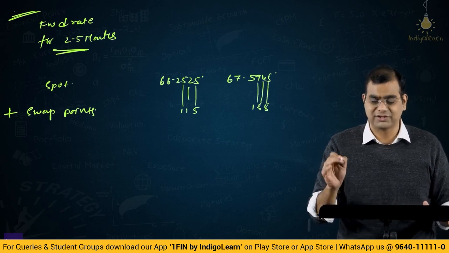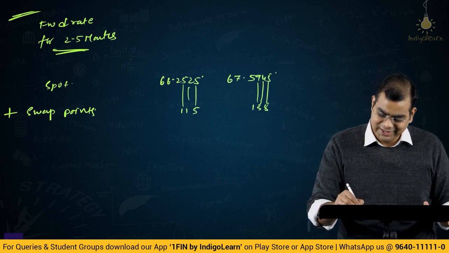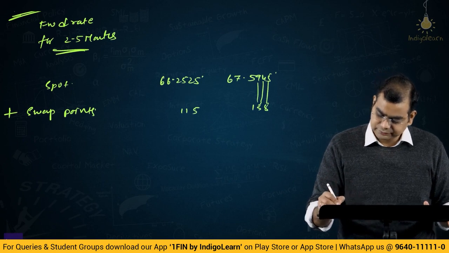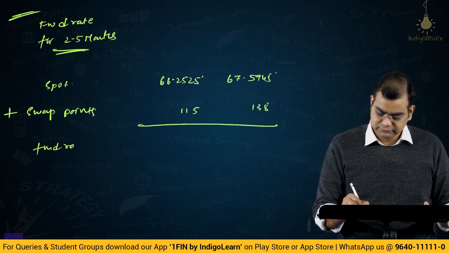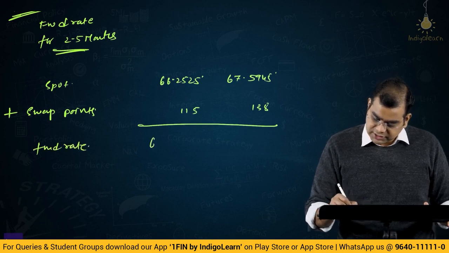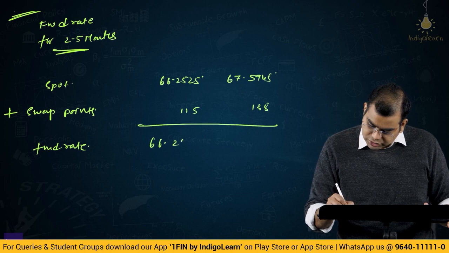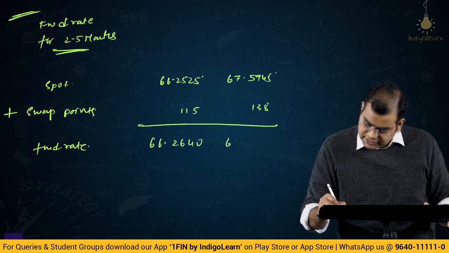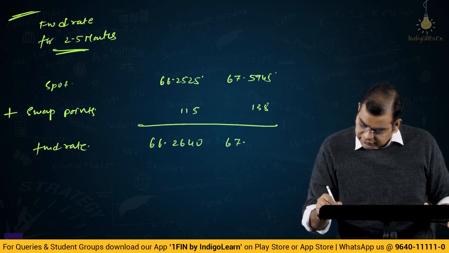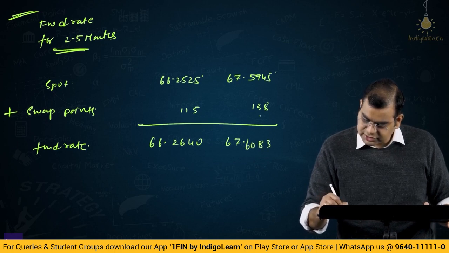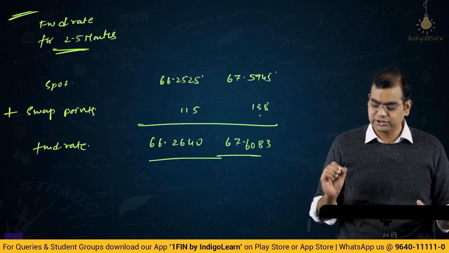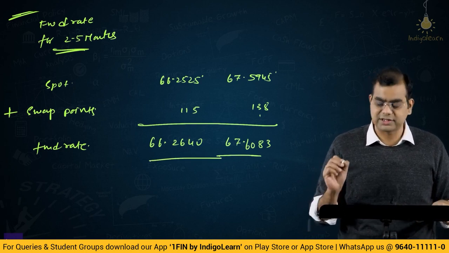Okay, I have drawn these lines just for your understanding. You need not draw them in the exam, but that is how you will add. So then what is the forward rate? 66.2640 and 67.6083.